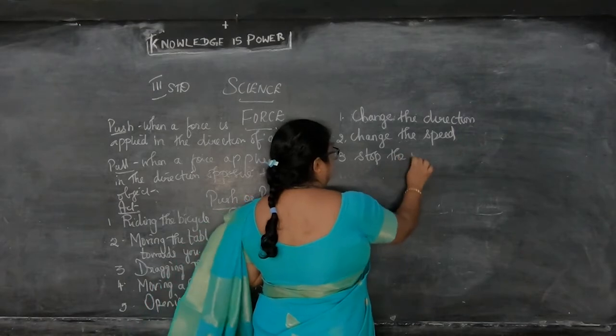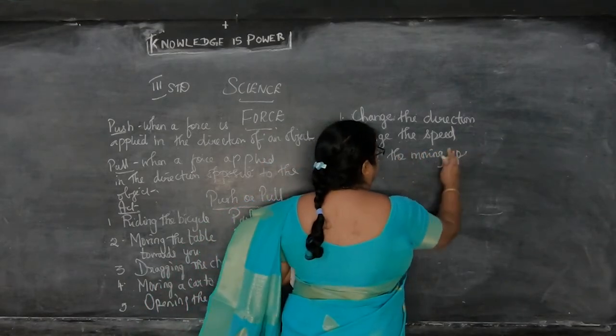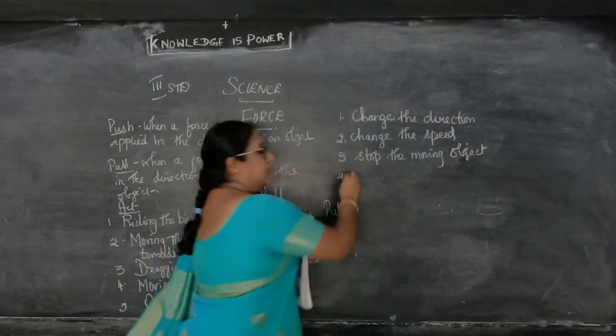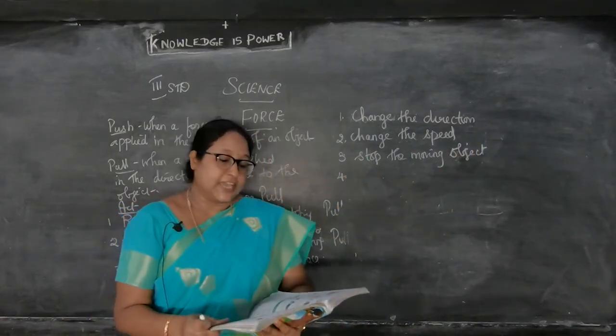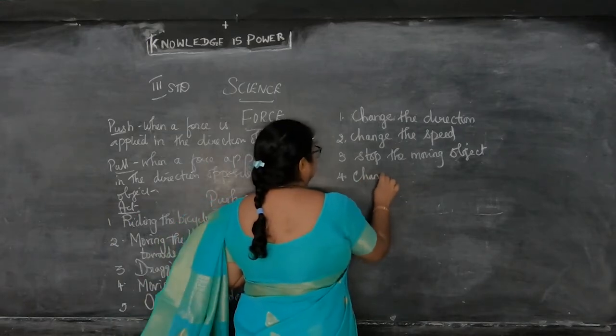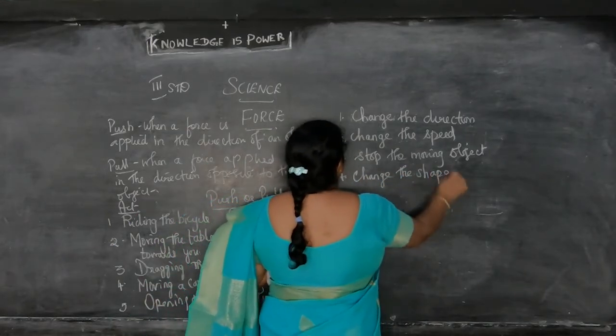So எந்த பொருளும் மூவ் ஆயிட்டு இருந்துச்சுன்னா நம்ம அதை என்ன பண்ணோம்? Can stop also. Then next effect is force can change the shape. Force can change the shape. So these are the 4 effects of forces.